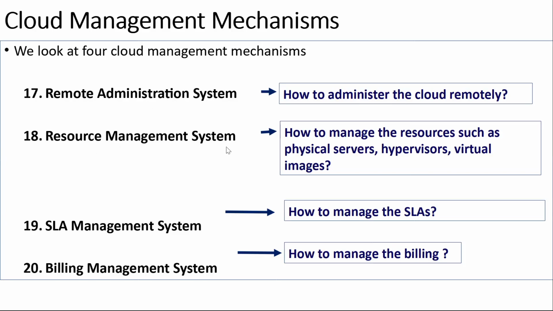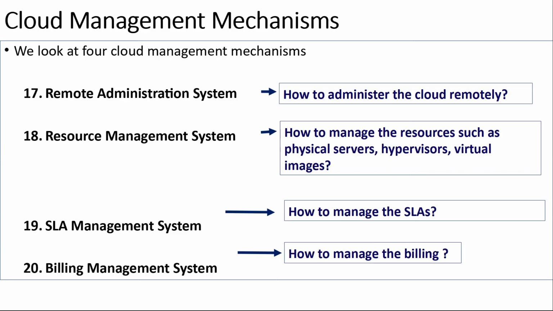The resource management system is basically focused on managing resources, right? So we heard about VIM, right? Virtual Infrastructure Management. That is a resource management system, VIM. So what is VIM doing? It is managing your resources, which are infrastructure-level resources, something like hypervisors. A hypervisor also you can say is a resource management system which is managing virtual machines.